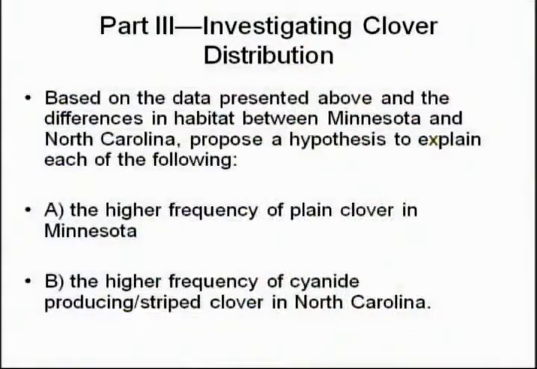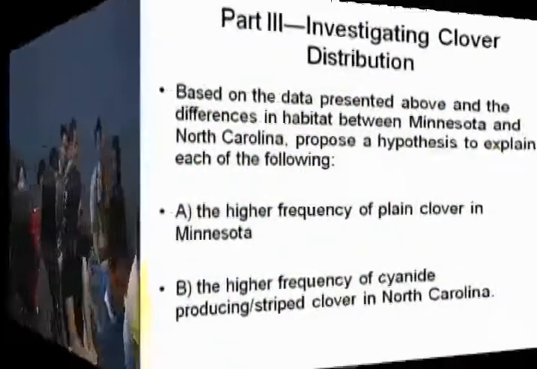So based on the data presented above and the differences in habitat between Minnesota and North Carolina, propose a hypothesis to explain each of the following. A, the higher frequency of plain clover in Minnesota, and B, the higher frequency of cyanide-producing striped clover in North Carolina. Stand up, please. I was thinking, because in Minnesota they don't have many predators, and in North Carolina they have lots of predators.